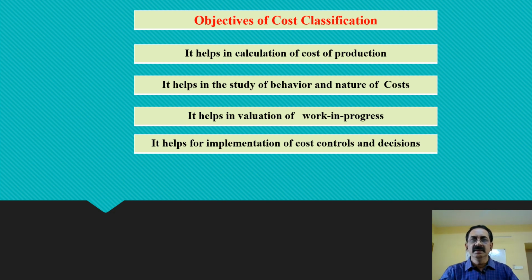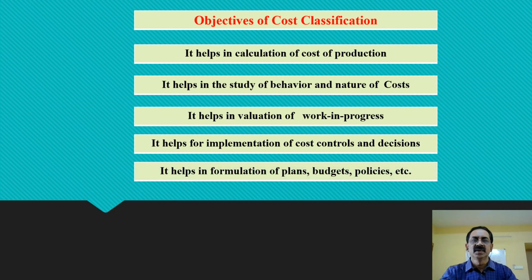So if we make a proper classification of the cost, if we understand the nature of the cost, then it is very useful or helpful for implementation of the cost controls and also taking a decision in the future. How much material we have to procure, at what price we have to purchase, or how many workers we have to engage, or what is the expected number of employees or workers required for the expected or projected production in the future, etc. This helps in decision making also.